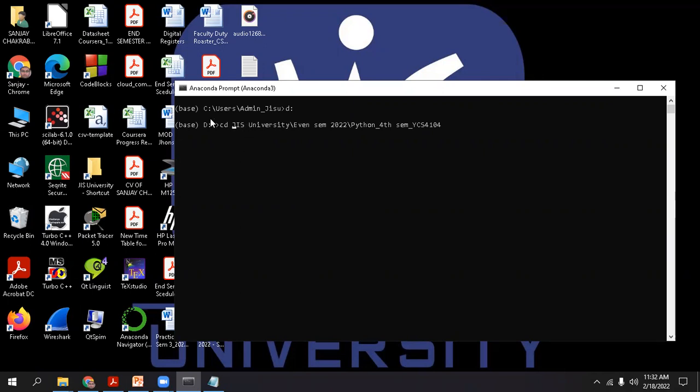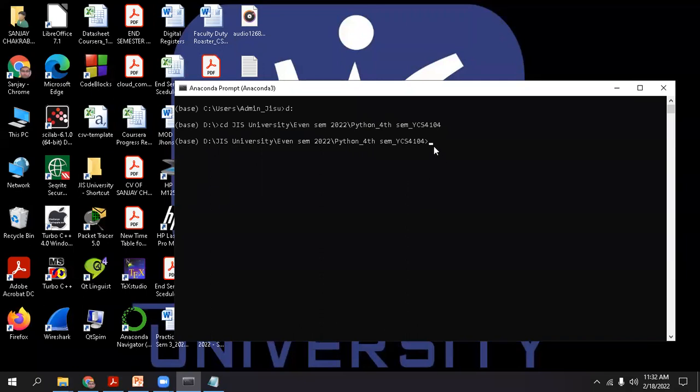Within the D drive we have to enter into the GIS directory, within it the Eventsem directory, and within that the Python 4th sem directory. That's why we use this change directory command and press enter. So we are now present in the D drive under GIS University, within Eventsem, within Python 4th sem.